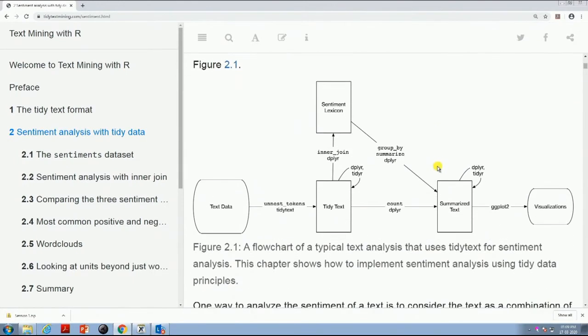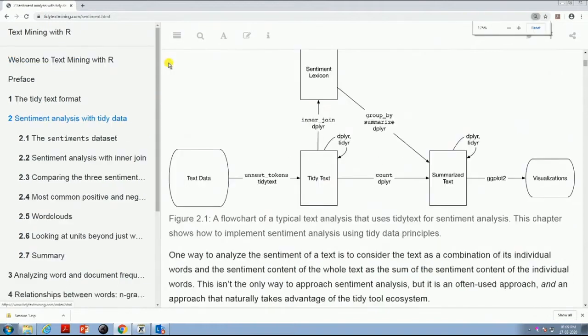So, the first job that you do is, from the text data, you come up with unnest tokens, tidy text, and you create a tidy text, which is a clean version of the text. Then with this clean version, you join it with the sentiment lexicon, which is available. Lexicon means these libraries, and you create the summarized text. Summarized text means text where the sentiment and so on is coded. And with that, using the ggplot library, you will do certain kinds of visualization.